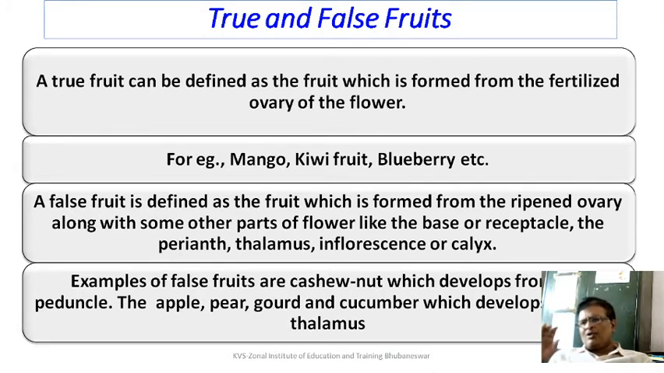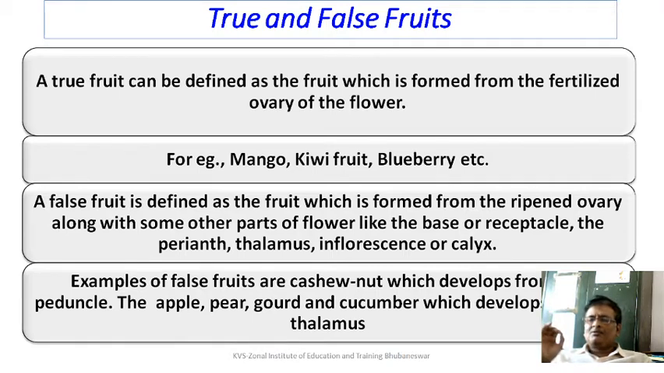Let us have a discussion on true and false fruits also. A true fruit can be defined as the fruit which is formed from the fertilized ovary of the flower. For example, mango, kiwi, blueberry, etc. But what's about a false fruit? A false fruit is defined as the fruit which is formed from ripened ovary along with some other part of flower like the base of the receptacle, the perianth, maybe the thalamus or the inflorescence as a whole.